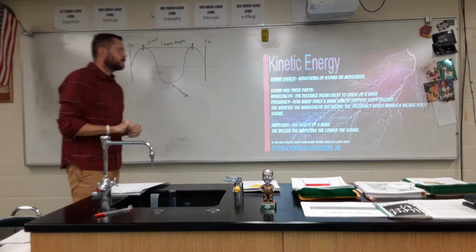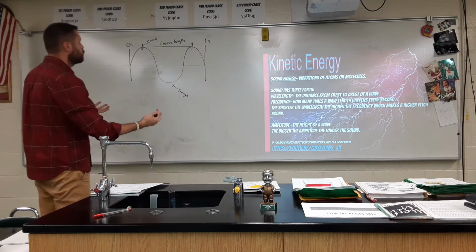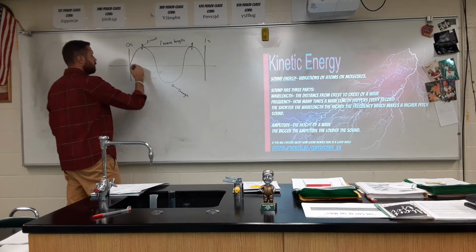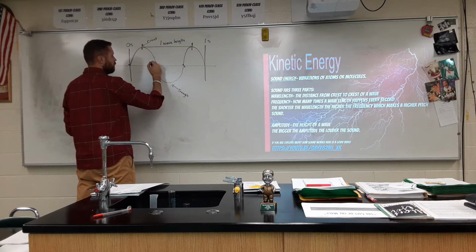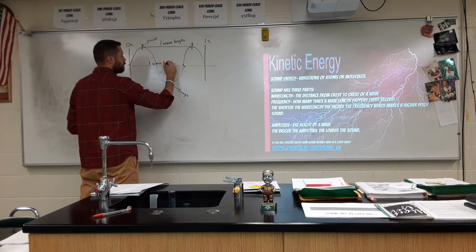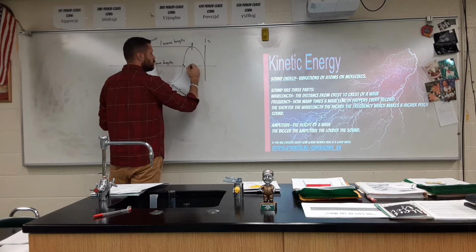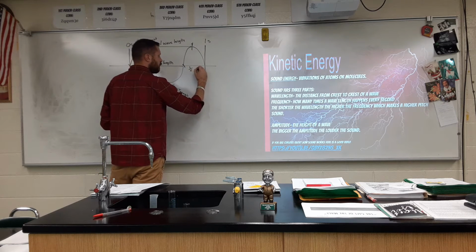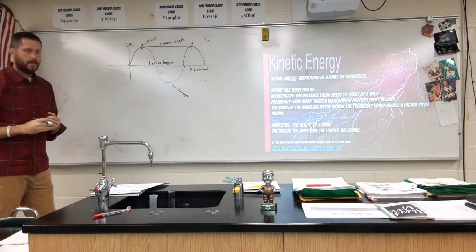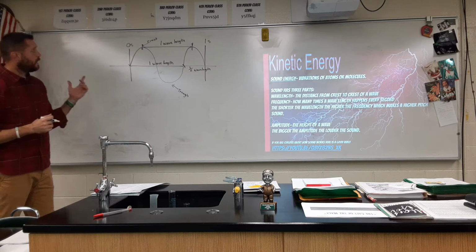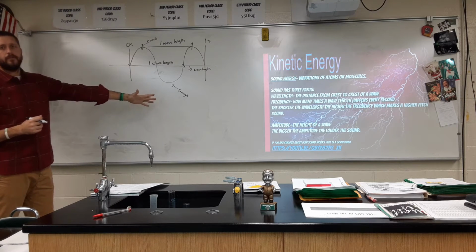Frequency is how many times a wavelength happens every second. Here's 1 second, and how many wavelengths do I have? Here's one full crest and one full trough, so there's one wavelength right here. And then I have one full crest, so I only have half a wavelength. So the frequency of this sound wave would be 1.5.